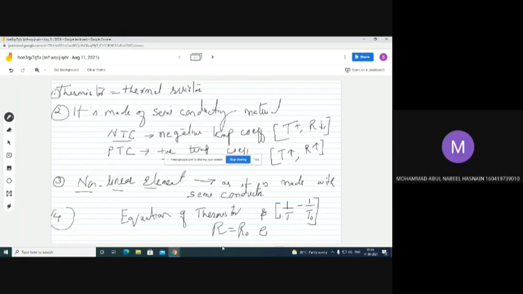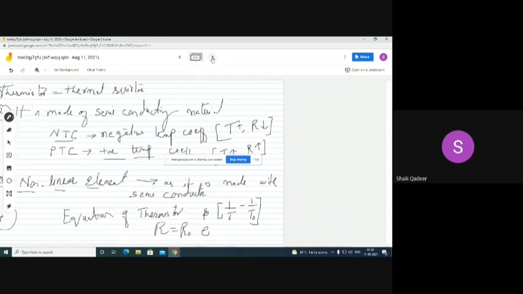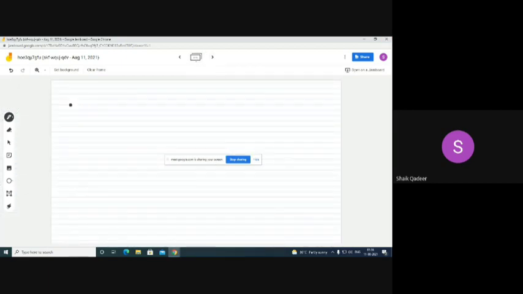Yes, sir. Okay. R is the resistance at T temperature and R naught is the resistance at T naught. T naught.